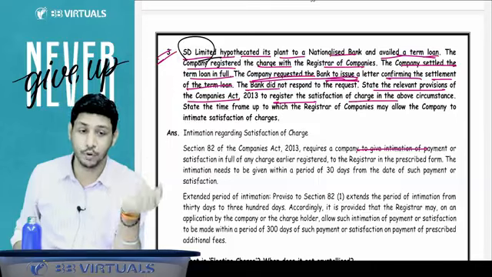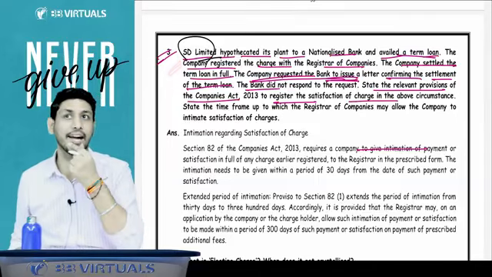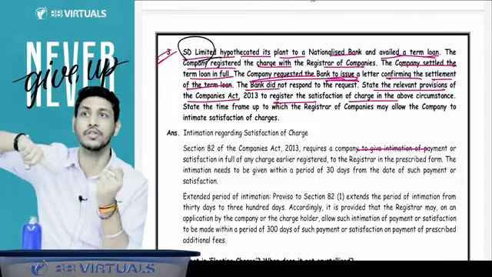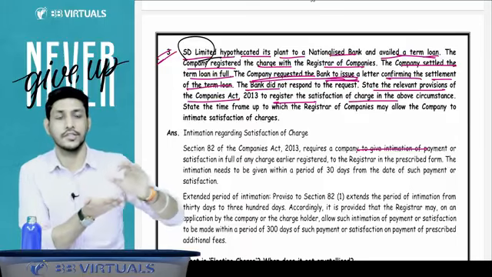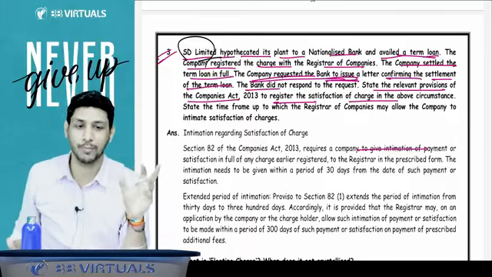Some students get confused and say, oh, this is that point, that the lender is not responding, so the ROC will register the charge. And no, this is not that point.